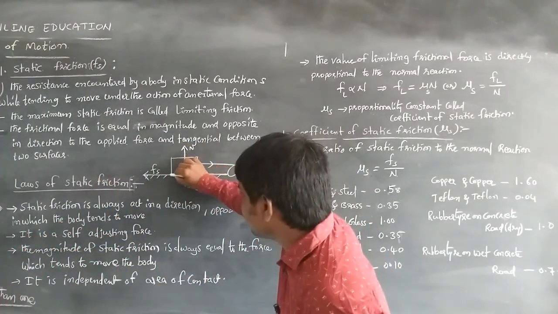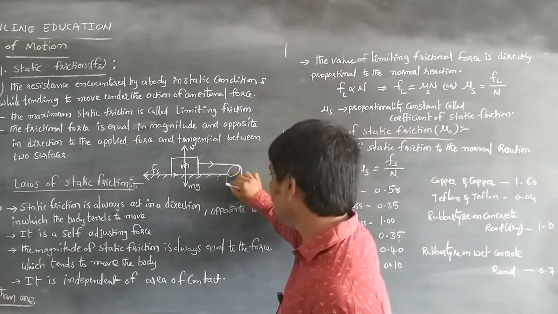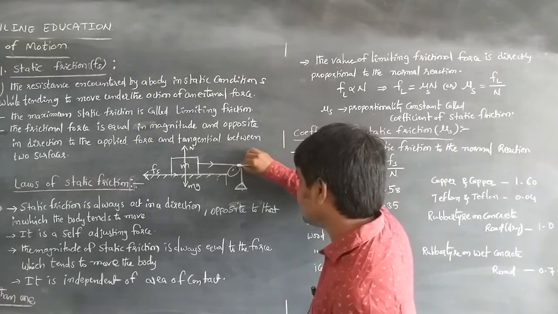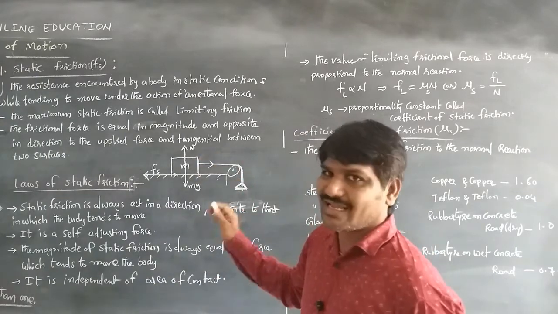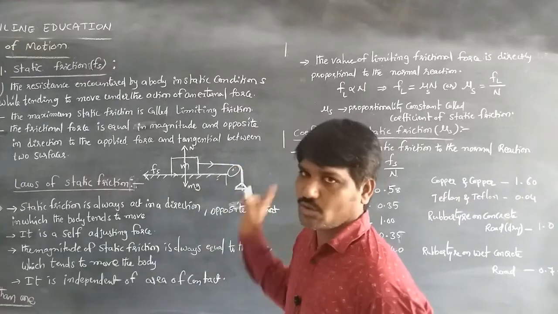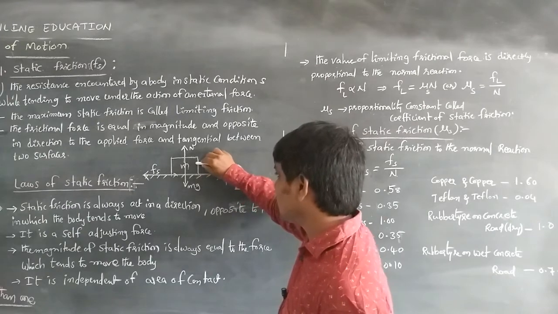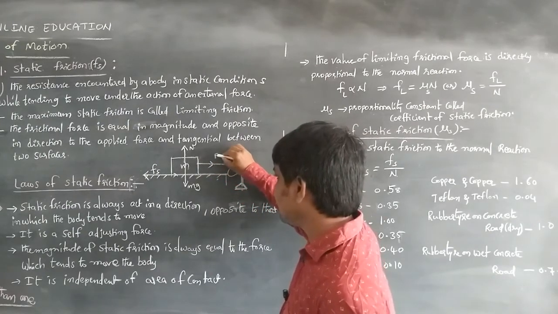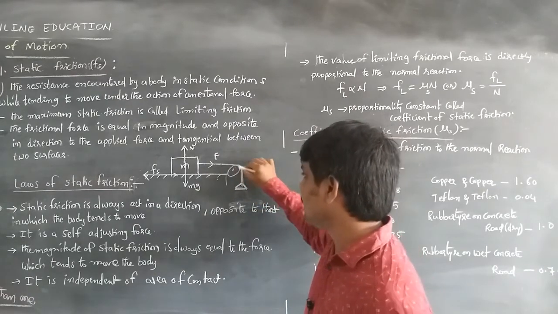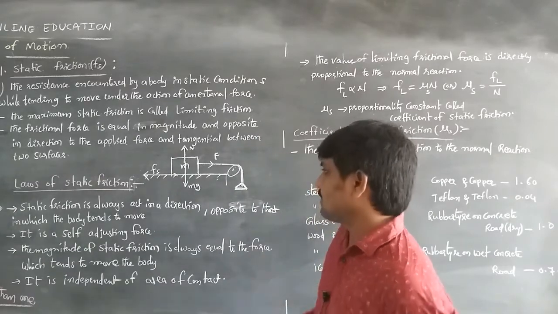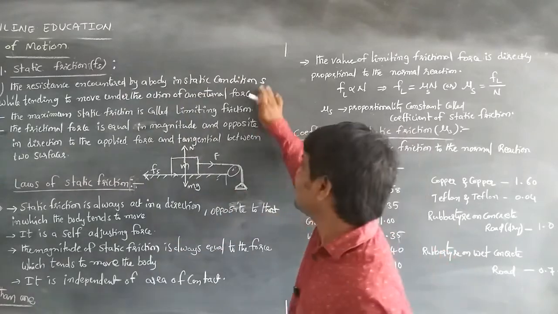Consider a body of mass m placed on a horizontal table surface, and over the pulley a pan is connected with a string. That body does not move because the resultant force acting on that body is 0. The force is acting in this direction because the pan is suspended over the pulley through the string, so that is the resistance encountered by a body in a static condition.